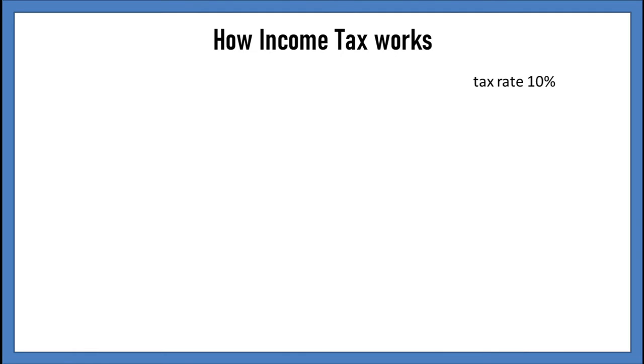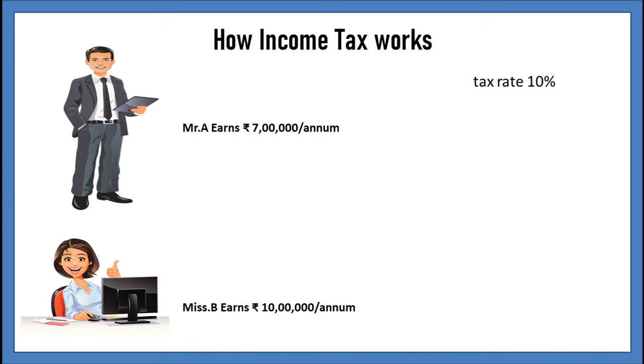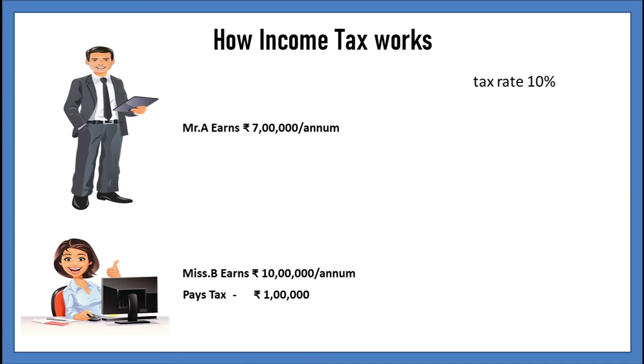Now we will see how income tax works. Here I am giving examples to understand the concept in an easy way, so ignore the slab rates and limits. Assume the tax rate is 10%. A earns 7 lakhs, B earns 10 lakhs rupees.